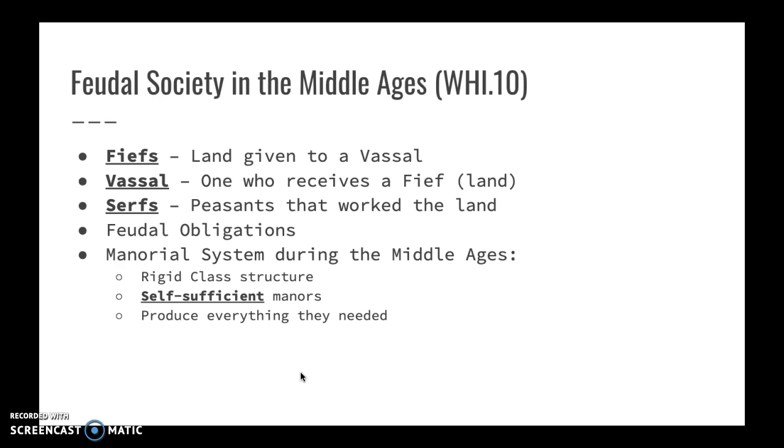Most fiefs have their own serfs that work the land, and those serfs were obligated to work the land pretty much their whole life and weren't allowed off of the manor. During this manor system, there is a really rigid class structure. If you were a serf, you were always going to be a serf. And the manors became self-sufficient because there were so many invasions in Europe at this time period. They were protected by the knights, and they were able to produce pretty much everything that they needed.